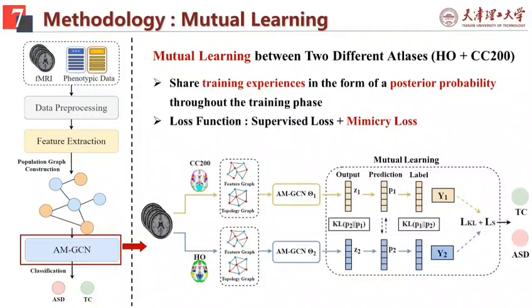The loss function in our network consists of two parts, the supervised loss and the mimicry loss. The supervised loss is defined as the cross entropy between the predicted values and the ground truth. And since the main purpose of mutual learning is to make the predictions of different networks based on the different brain atlases as consistent as possible, we adopt the mimicry loss in the training phase to calculate the difference between them. It is represented by the Kullback-Leibler divergence of posterior probabilities from these two different networks. Thus, in the training phase, these two parallel networks can share training experiences with each other.